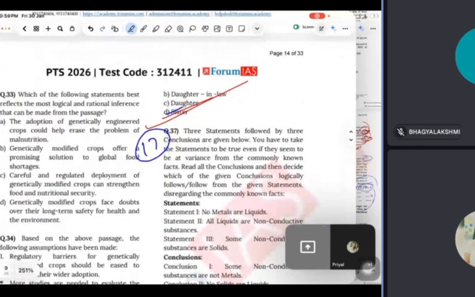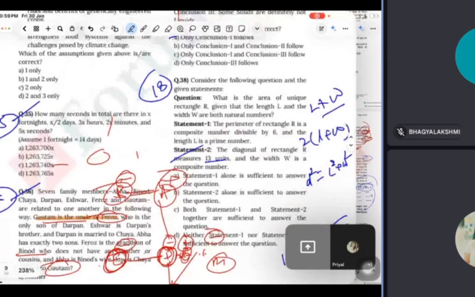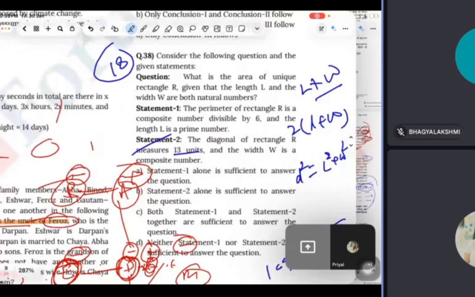Guys, this is not actually easy question. This will take time a little bit. Yes. Guys, this is also reasoning question. You can do it. This is syllogism. And yeah, this is math question. Read. Read Bhagya, this question.